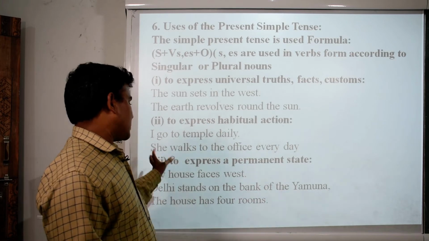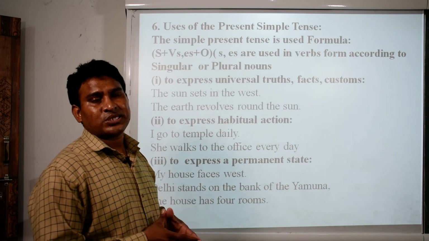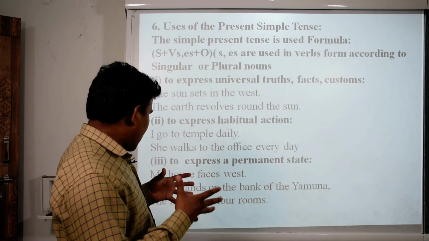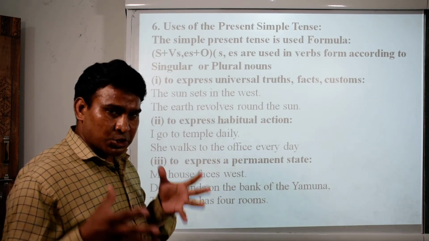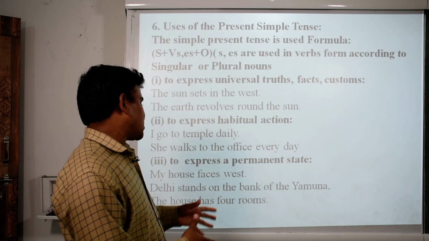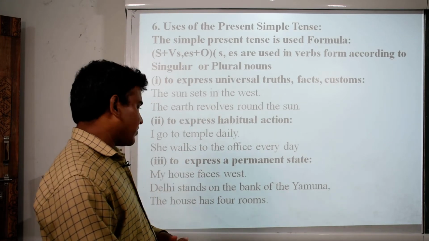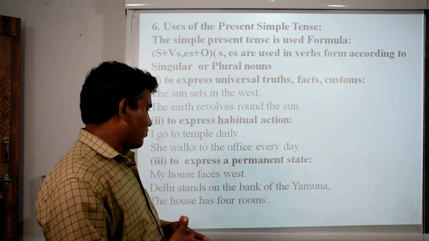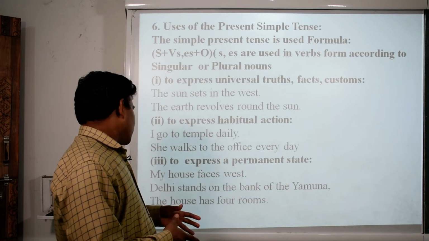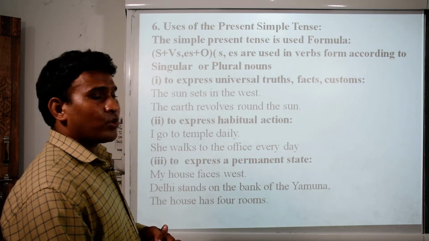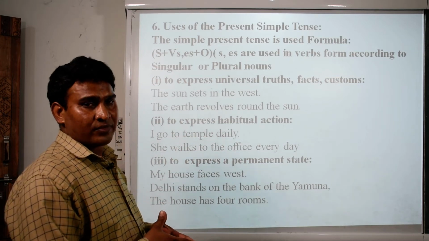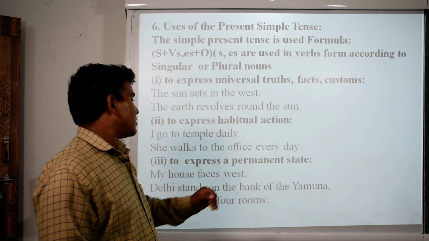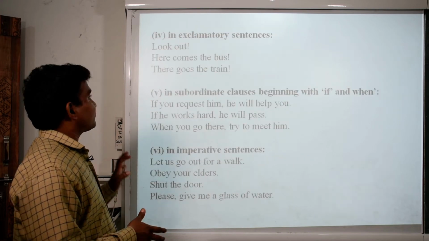The sentence says that Delhi is a big town which is situated on the bank of the Yamuna. Yamuna is a big river of India. The house has 4 rooms, because the house is built with 4 rooms. So this is also somehow a permanent state.